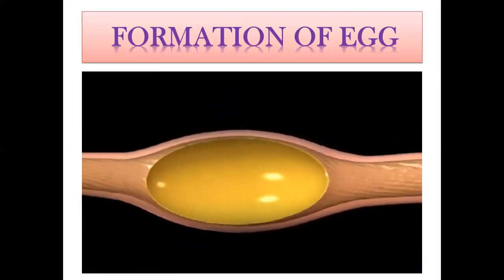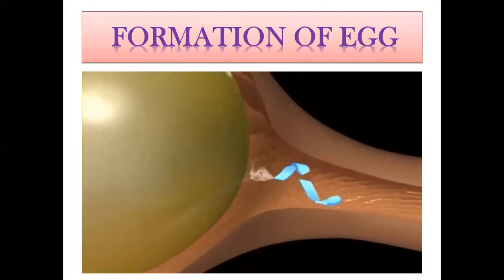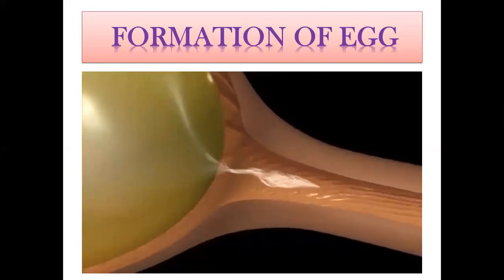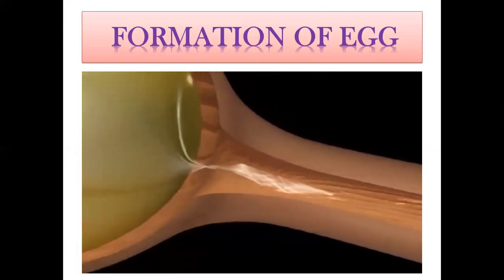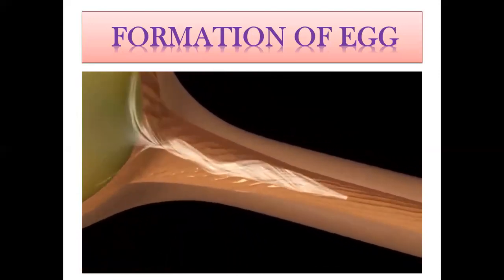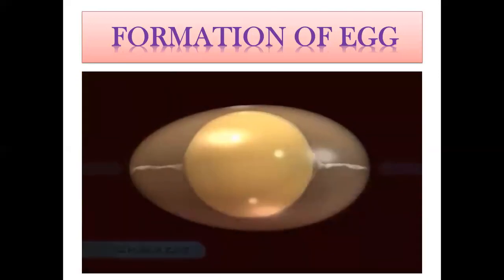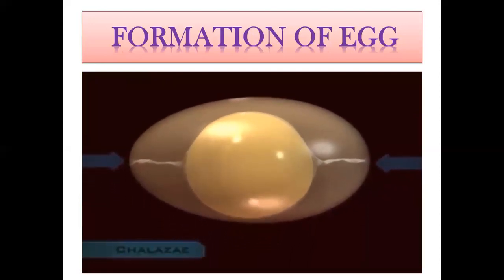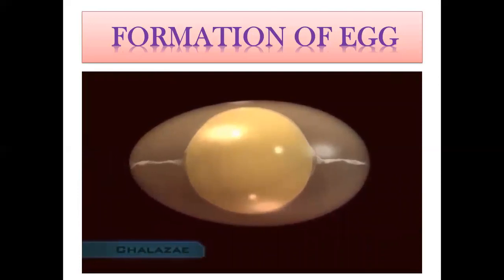This spinning twists the protein fibers in the albumin, just in front of and just behind the yolk, and makes two pigtail-like structures called the chalaza. The chalaza keep the yolk suspended in the center of the albumin, and ultimately prevent it from moving around inside the egg.